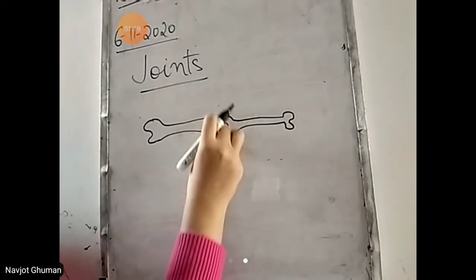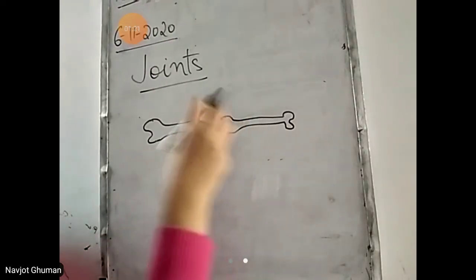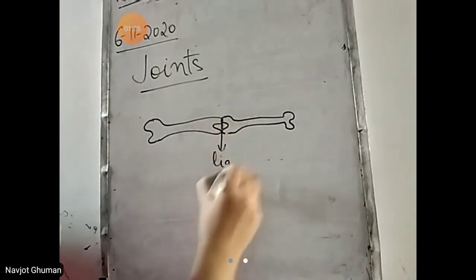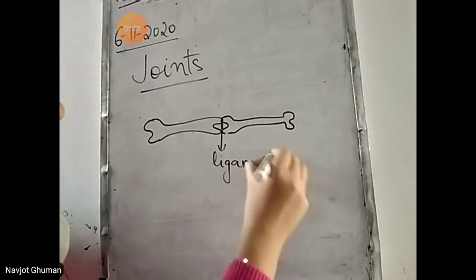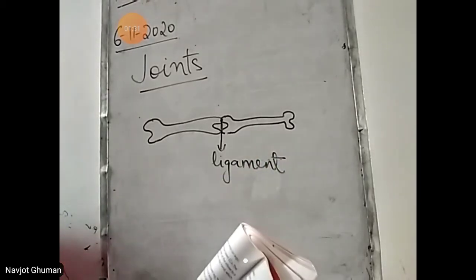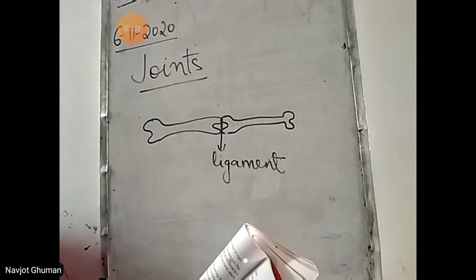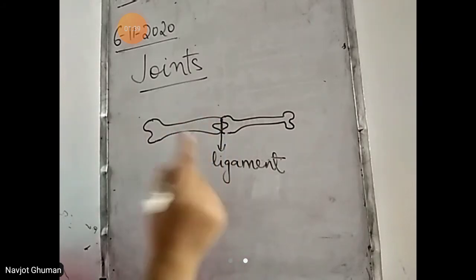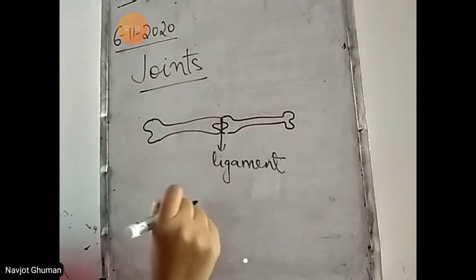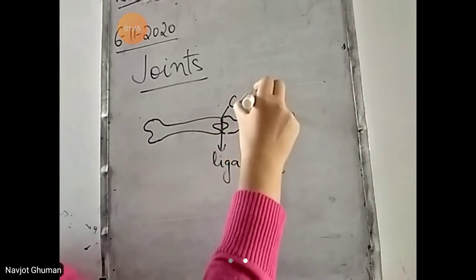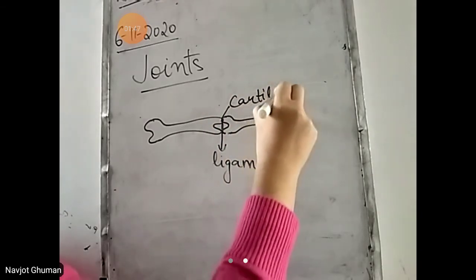Bones are held together at the joint by special tissue called ligament. ये किस चीज से अटैच है यहाँ पे, किस चीज से held together है? There is a tissue over here that is the ligament. उसे बोलते हैं ligament. That helps to hold the bones together. A tough elastic tissue called cartilage is also present on the surface of bones at the joint. There is also a very elastic, tough and elastic tissue present, that is the cartilage. That is also present on the surface of the bones.